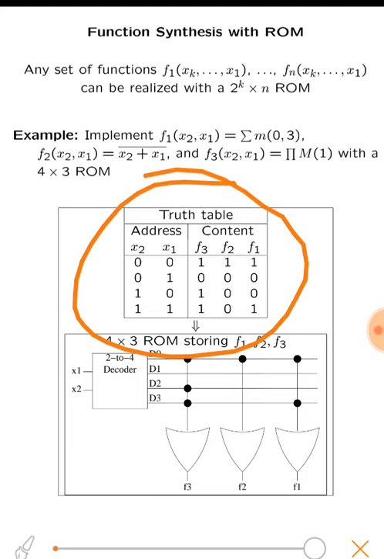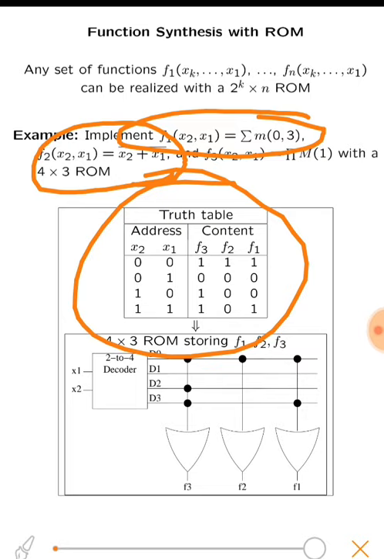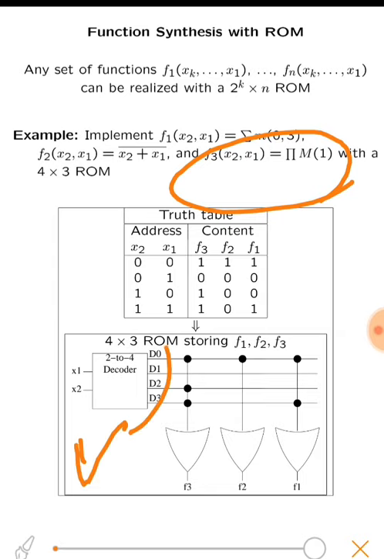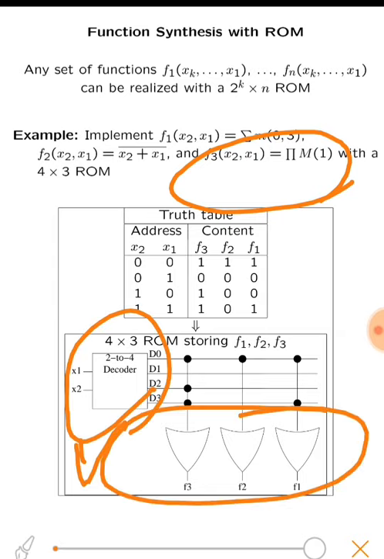If we know the function, here the function f1 is the min terms 0 and 3. f2 is the function x2 plus x1 bar, that is NOR of x1 x2, and what is function f3? Function f3 is the max term M1. Okay, so this is how we can implement a function using a ROM. We need a decoder and an array of OR gates, so we can implement our function using this ROM.